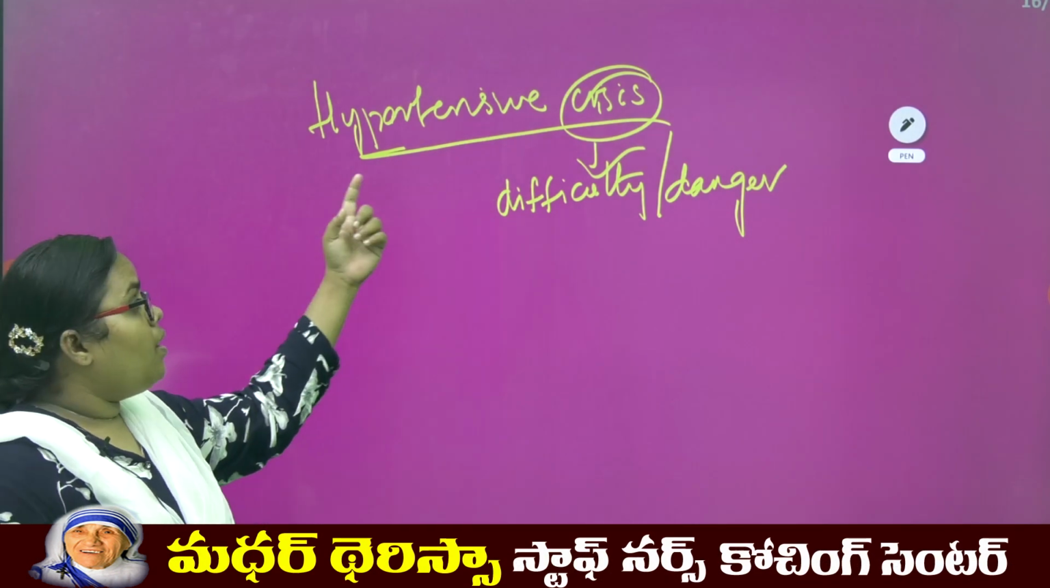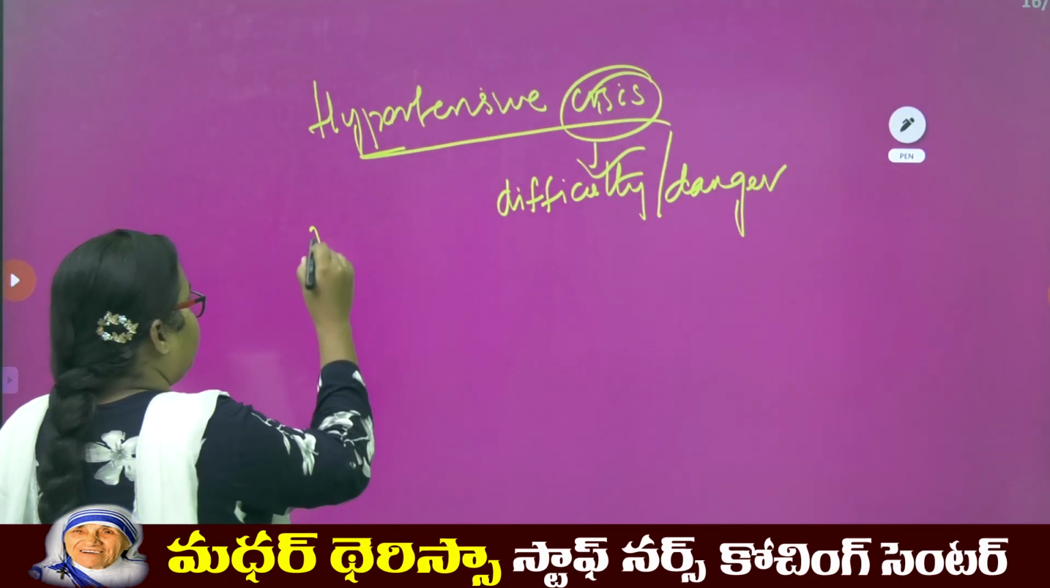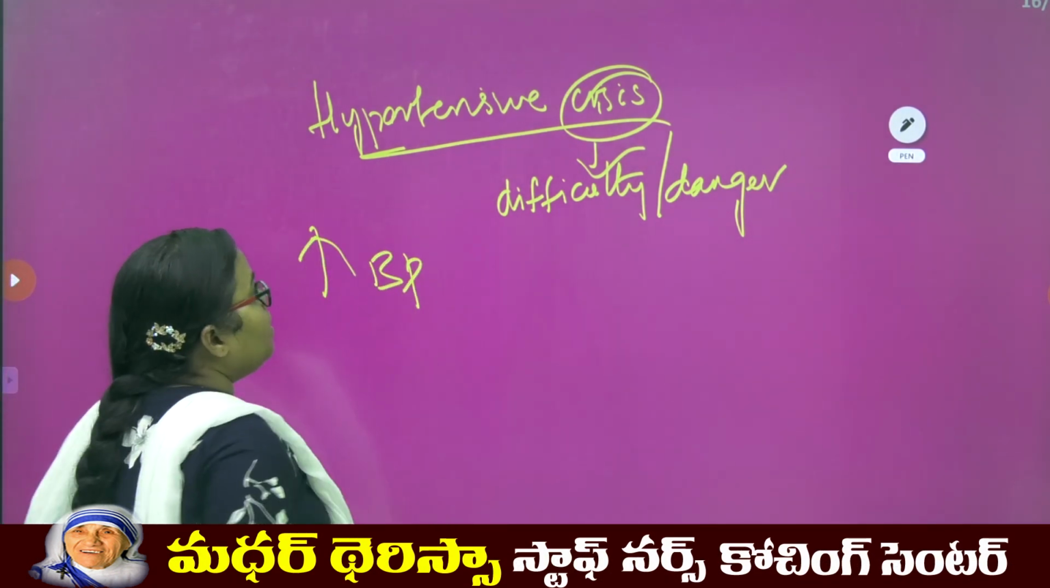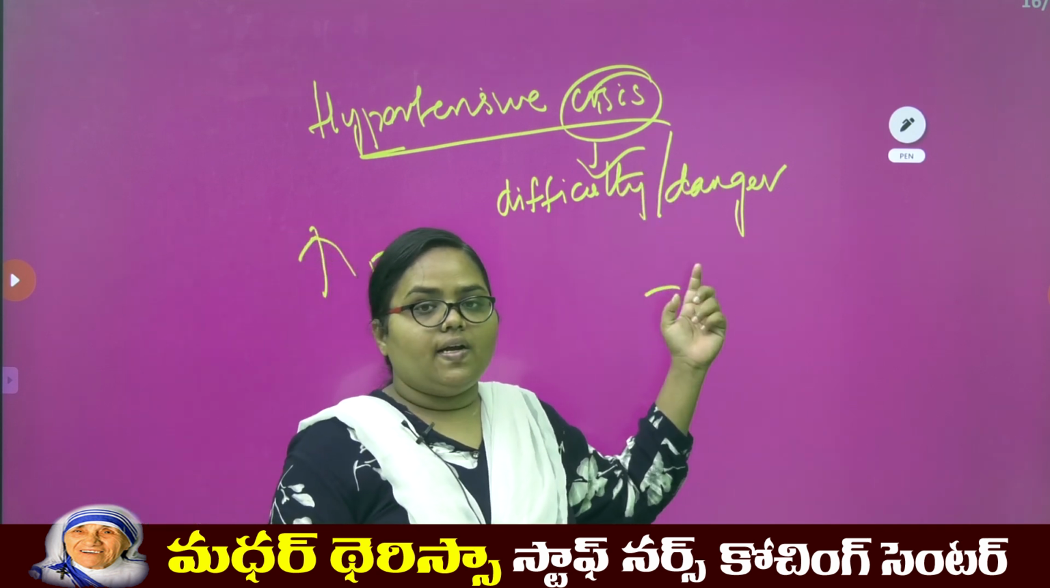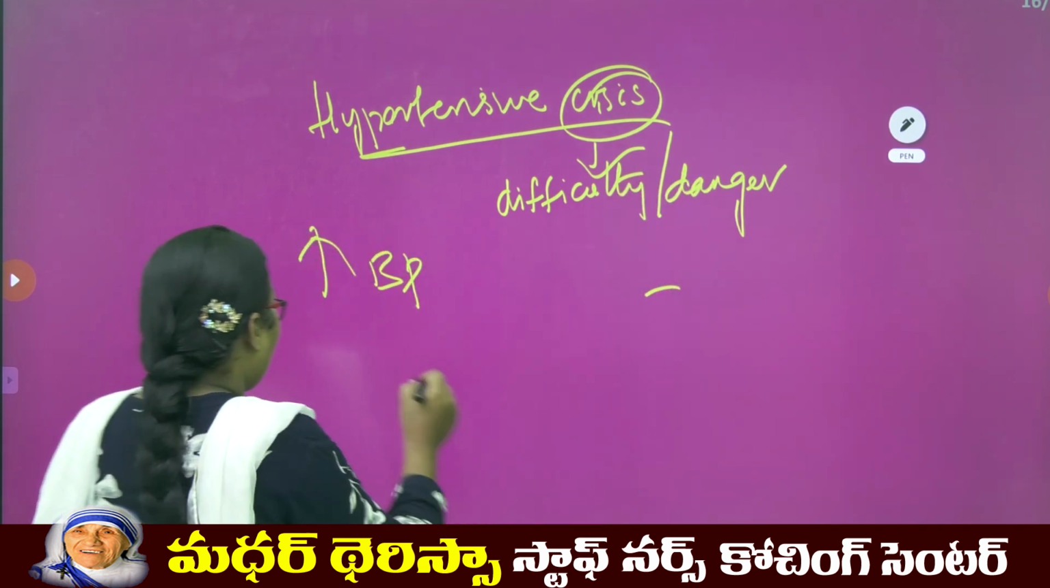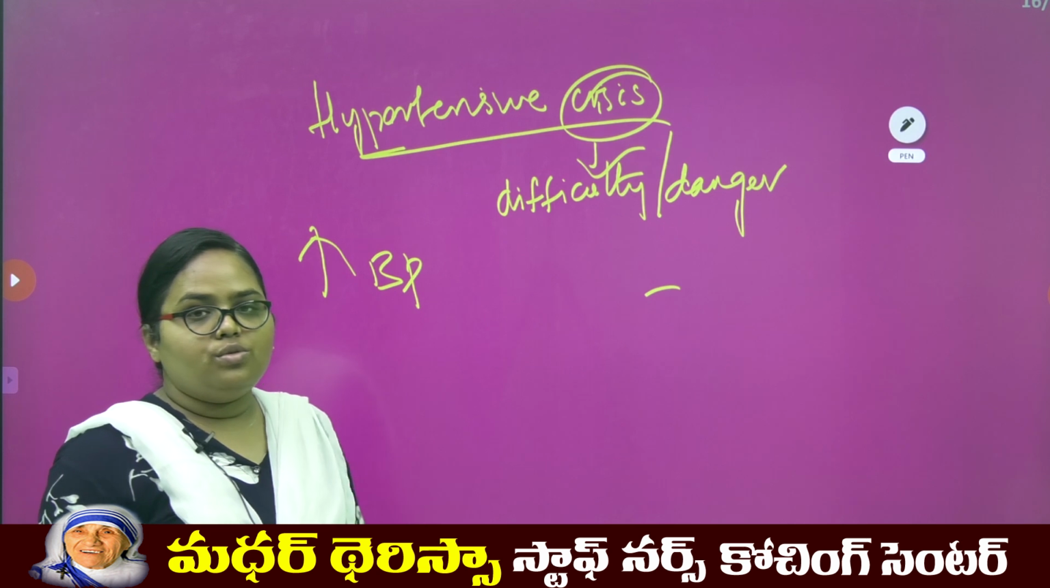Hypertensive crisis means increased blood pressure. Crisis means it may be a difficulty or danger. Okay. What does the increased blood pressure do?